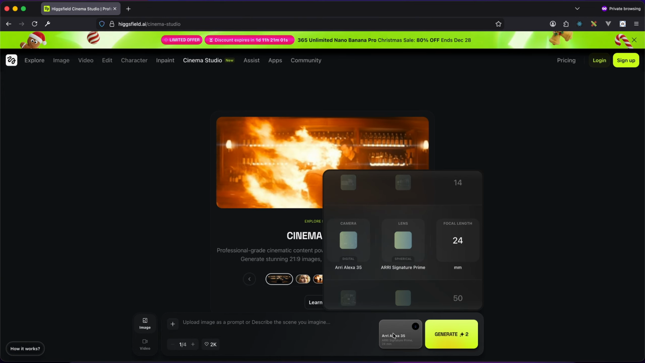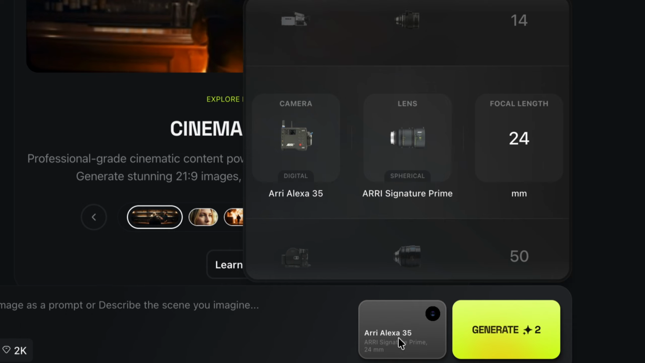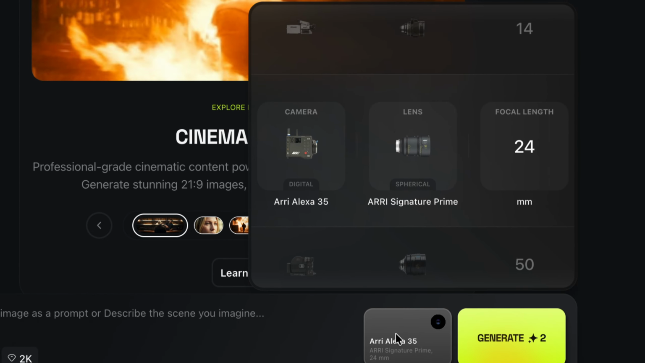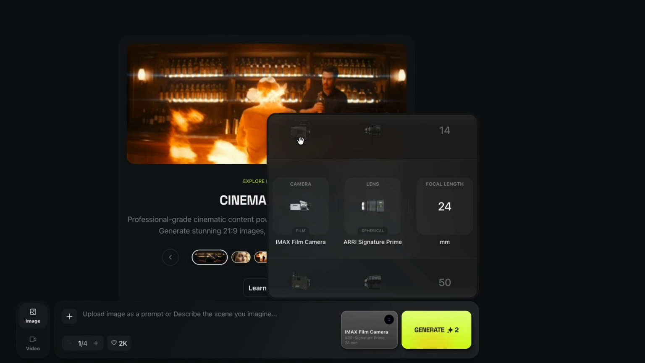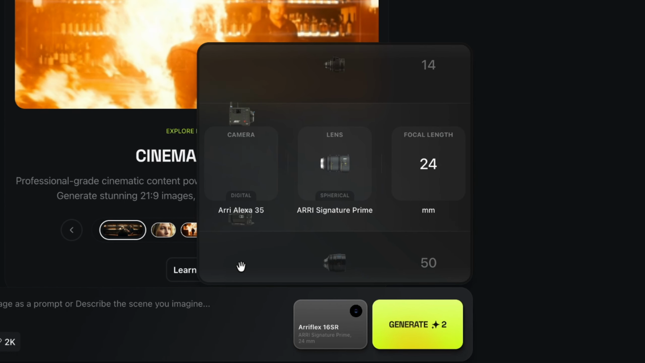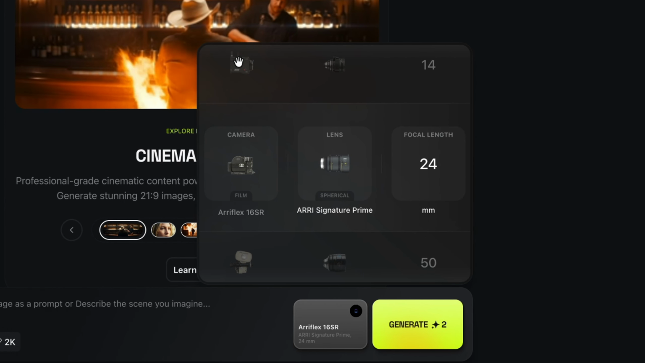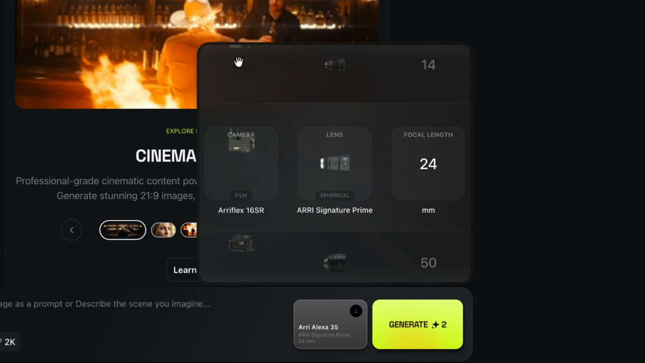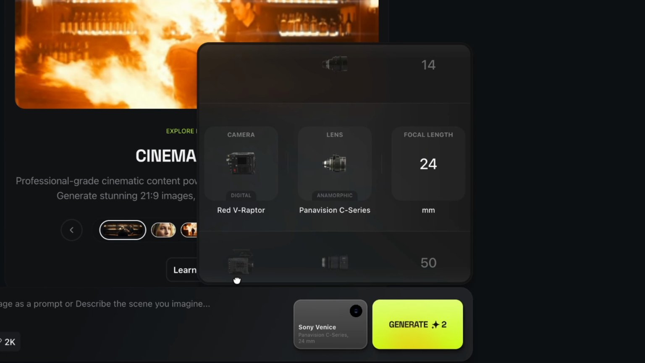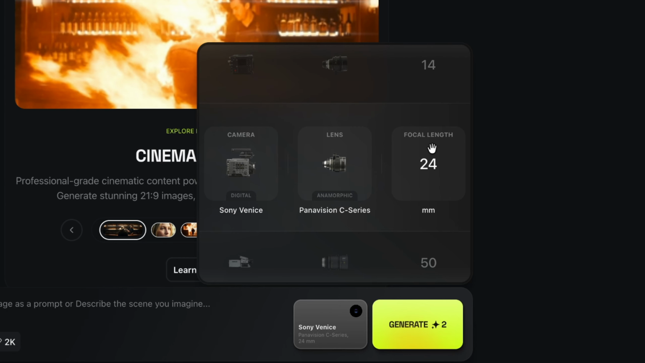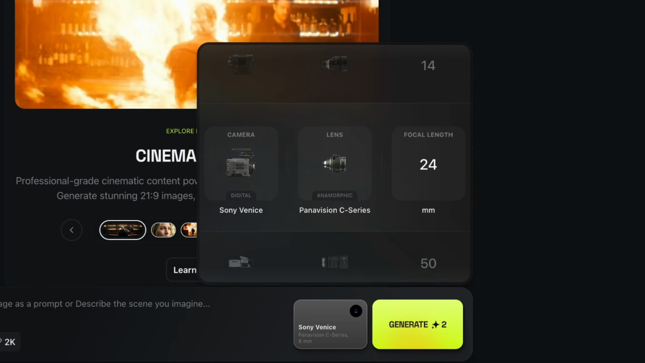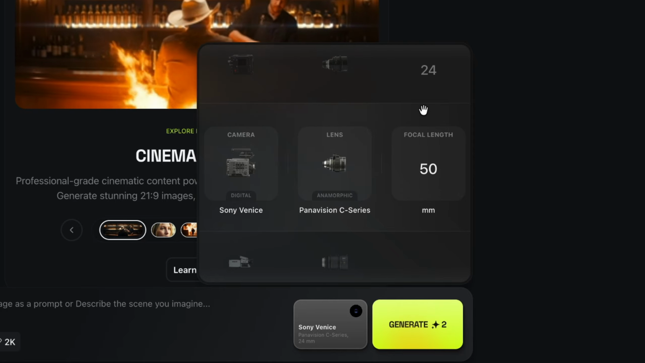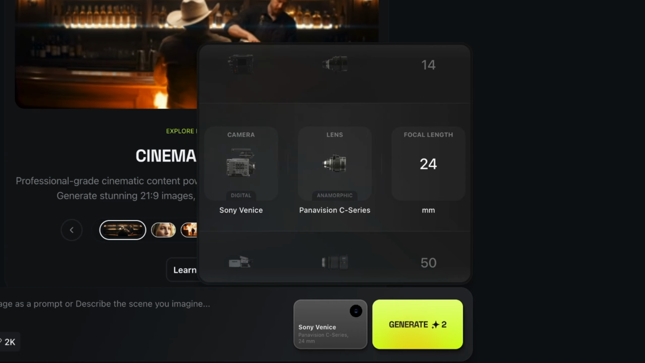Now we come to this particular button and you realize we have different cameras and camera lenses. You can click up here or down here to scroll between the different cameras that are available. Same applies to the camera lenses, or you can drag them like that to change. Same applies to the focal length. The smaller the focal length, the wider the shot. The higher the focal length, the closer the shot. So let me generate a prompt.